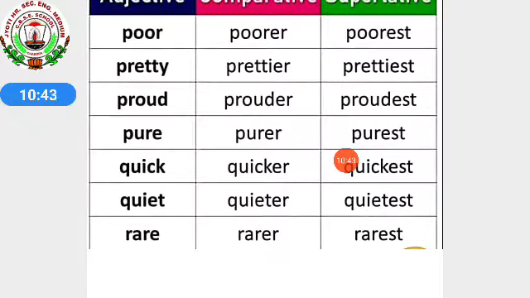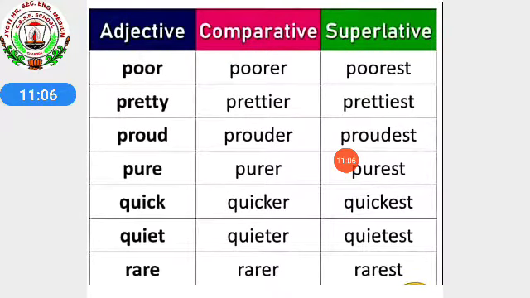Rare, rarer, rarest. In the same way, strong, stronger, strongest. Good, better, best. Bad, worse, worst. Loud, louder, loudest. Cheap, cheaper, cheapest. Fast, faster, fastest. Big, bigger, biggest. Old, older, oldest. High, higher, highest. Okay, all this comes under your 3 forms of degrees of comparison.